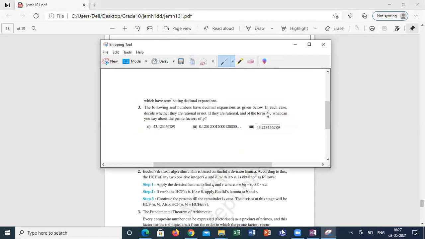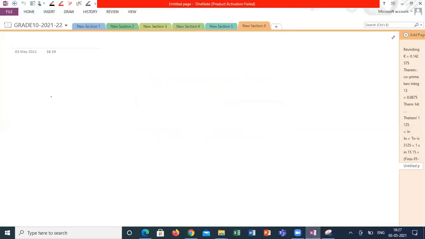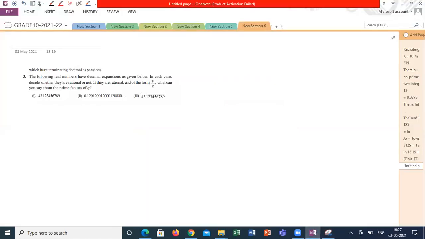How to do the third question? Who is going to explain the third question? What is the given question first? Read the question and explain. Guys, who will take the initiative to explain the third question? In your own way. Don't try to explain just to impress. Whatever strikes in your mind, you explain. Vaishnavi, Amrita, who will try? Harita, will you try? First explain the question, what is it asking.